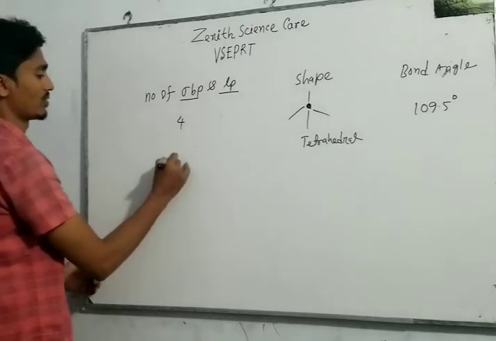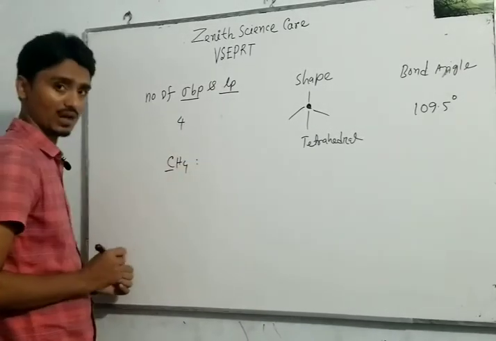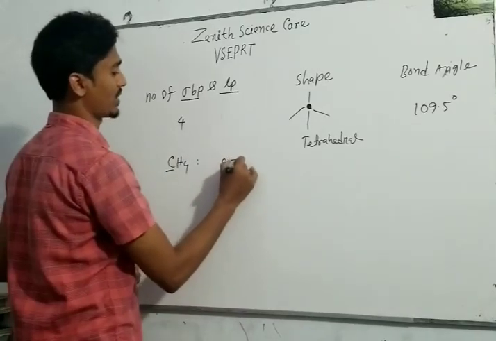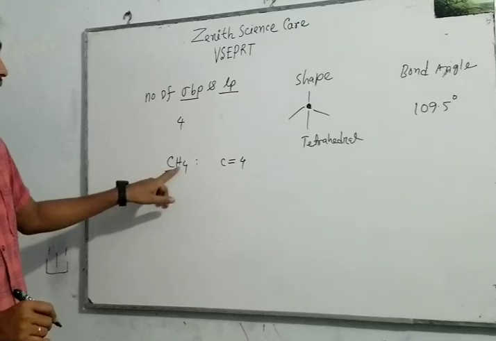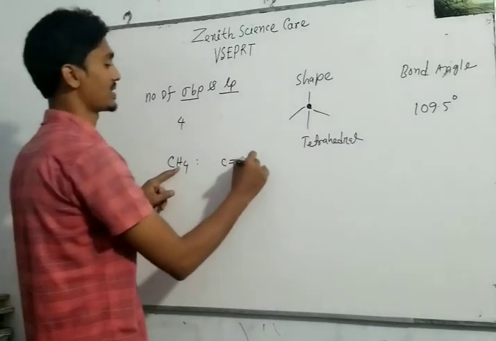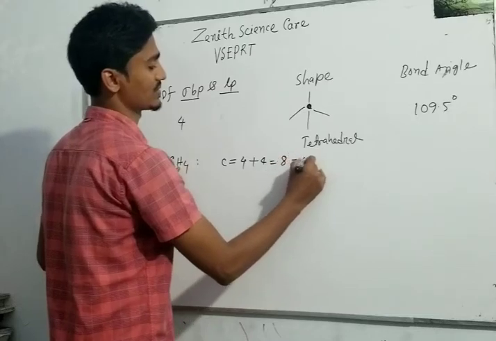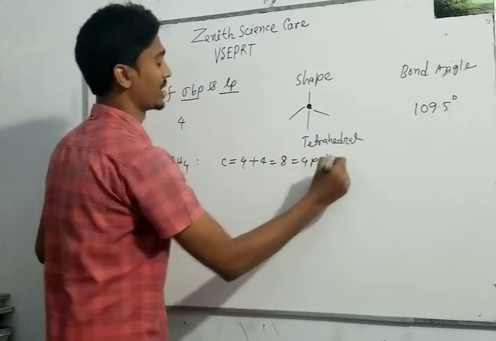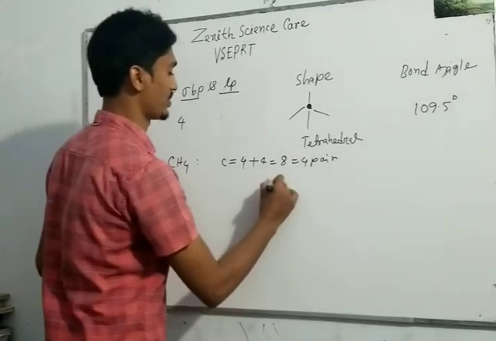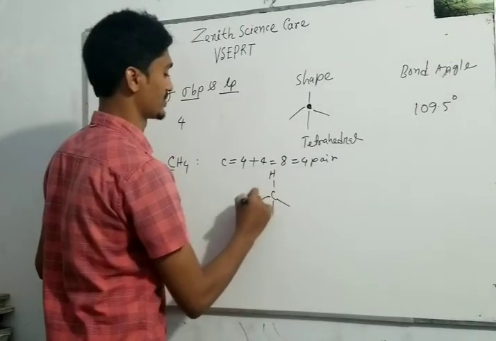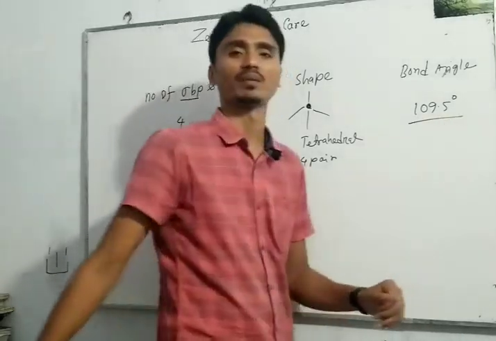For example, in case of methane, the central atom is carbon. Carbon has 4 valence electrons and 4 electrons gained from 4 adjacent hydrogens. So the total number of electrons is 8, equal to 4 pairs. Here all are sigma bond pairs. So the geometrical shape of methane is tetrahedral, and the bond angle is 109.5.